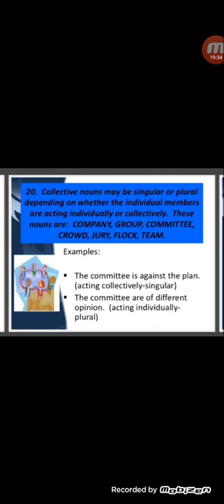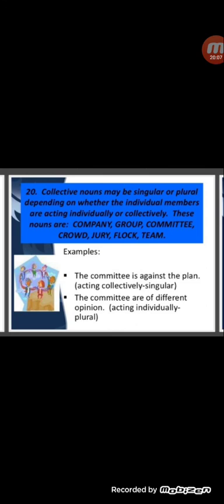Number 20, collective nouns may be singular or plural depending on whether the individual members are acting individually or collectively. These nouns are company, group, committee, crowd, jury, flock and team. When they are working collectively or together, it is singular. If they are not working collaboratively at the same time, it will be plural.